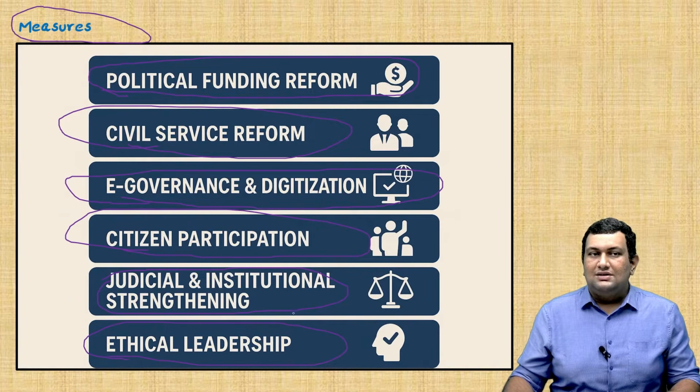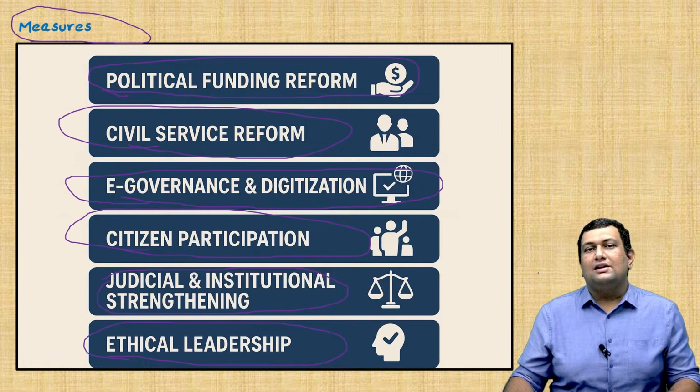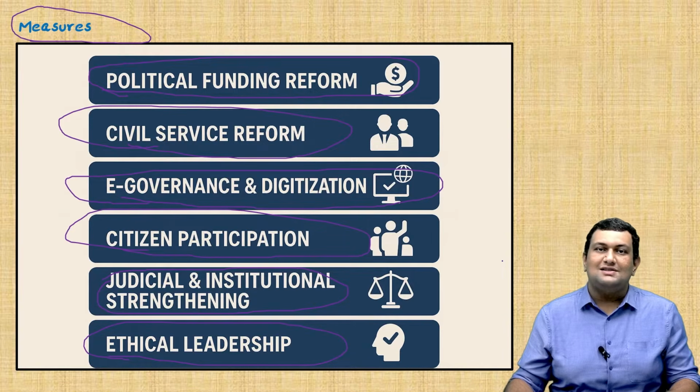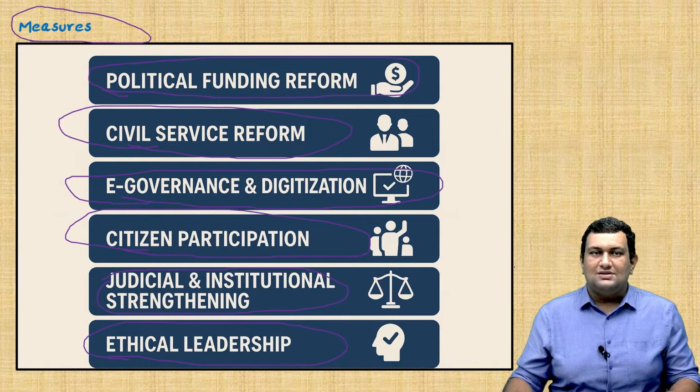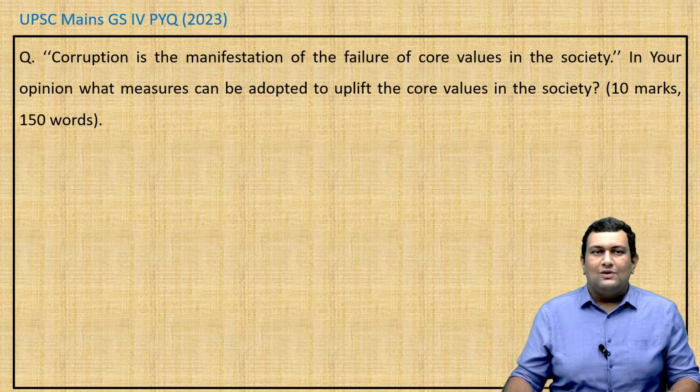With this, we can expect questions based on corruption in both GS2 as well as GS4 in mains. Also, there are important acts like the Whistleblowers Act and the Prevention of Corruption Act, and questions on institutions like CBI, CVC, etc. Regarding corruption, we can also link it with RTI. So from these areas we can get questions. And in GS4, we can get both case studies as well as Part A, that is theory. So we'll move on to the question.